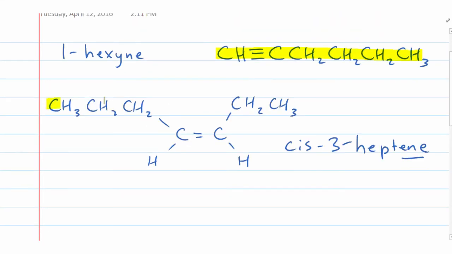First of all, it's cis because they're on the same side of the double bond. We look at the double bond here. Again, these are both on the same side of it. That makes it a cis. As far as the slot position, we count from left to right and come up with 1, 2, 3, 4. Or in reverse, slot 1, 2, 3. So we go in the direction that gives us the lowest number.